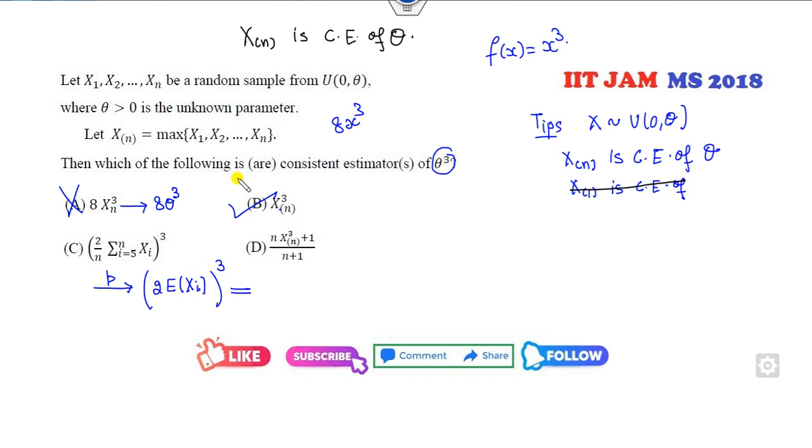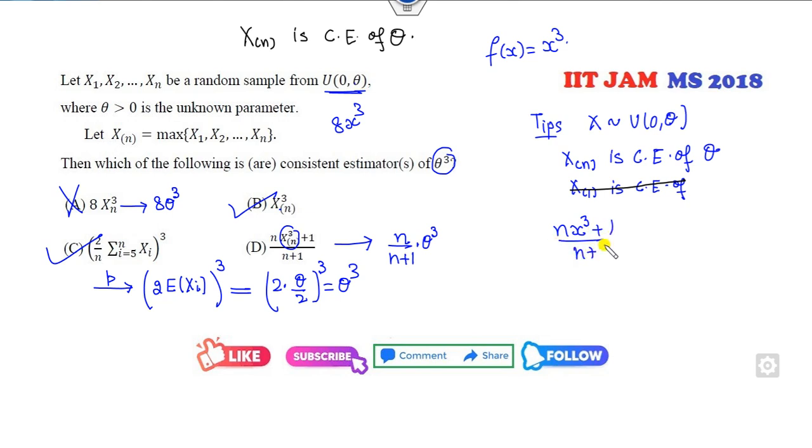So what is the expected value of this? 2 times, what is the expected value? Theta upon 2. So you can see that it is again theta cube. So yes, this is the right answer. For that, it is a consistent estimator. Another option is n over n plus 1 times x cube, or you can choose it as a function of Xn. You can see this is a continuous function. So if instead of x cube it's a continuous function, that's fine.